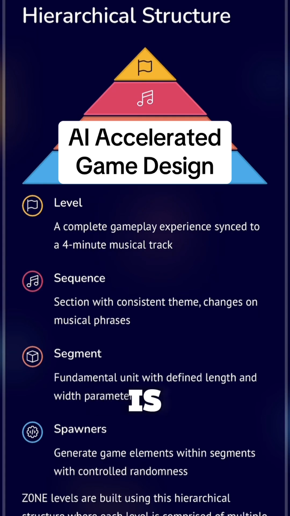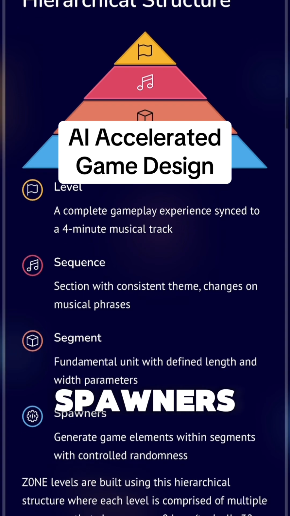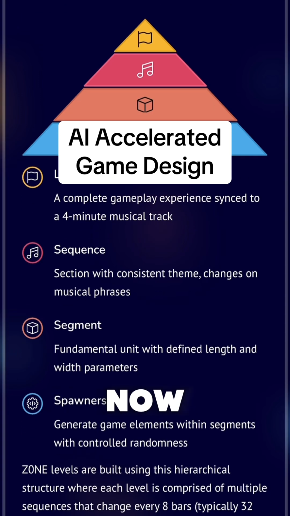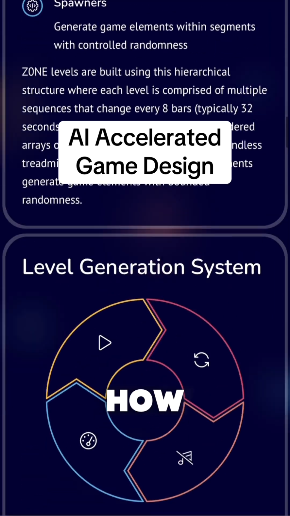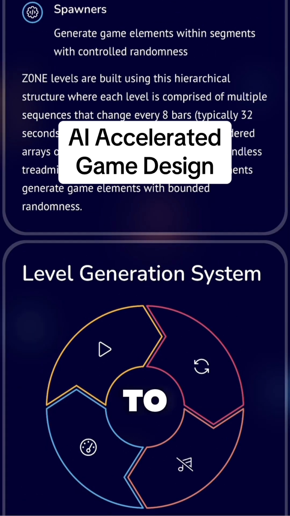How a level is made up of sequences, and sequences are made up of segments, and segments have spawners. And see, this is great because now when I give this to an AI and I prompt it that I want to build a segment, it knows what a segment is. And it describes how Zone is synchronized to the music.